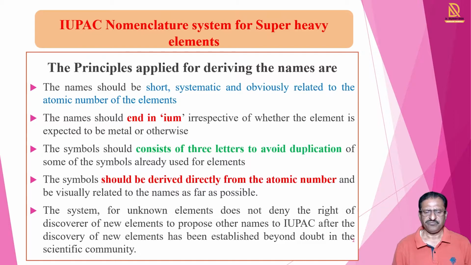Such a system for unknown elements does not deny the right of the discoverer of new elements to propose other names to IUPAC after the discovery of the new element has been established beyond doubt in the scientific community. So to maintain the right of the discoverer, IUPAC has no objection to giving such names.